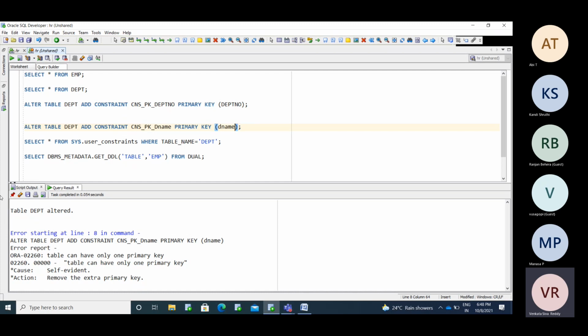So for the DEPT table, now I have added the constraint. While adding the constraint, what is it showing? A table can have only one primary key. It is giving the error. Now I am going to make it a unique key, this unique.